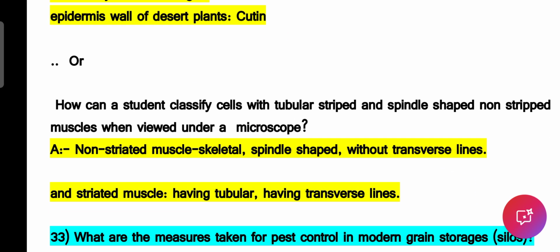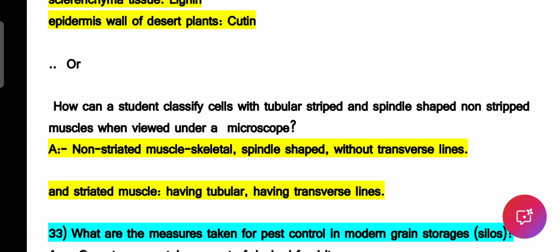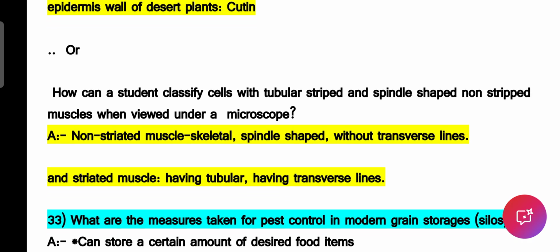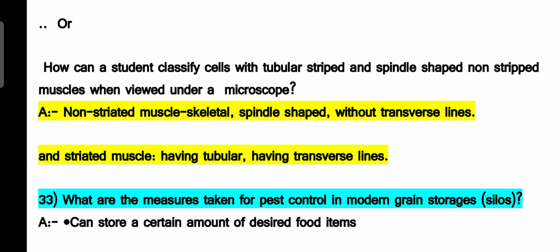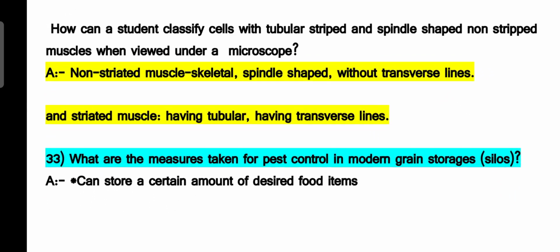Now, the next question, that is the choice question, is how can a student classify the following cells based on the observations? First one is tubular and striped. The second one is spindle shaped and non-striped. Which are these muscles? They have asked. Non-striated muscles are called as spindle shaped. They are having no transverse lines, means strips, so they are called as non-striated. If they are striated, they will be tubular and they have the transverse lines.